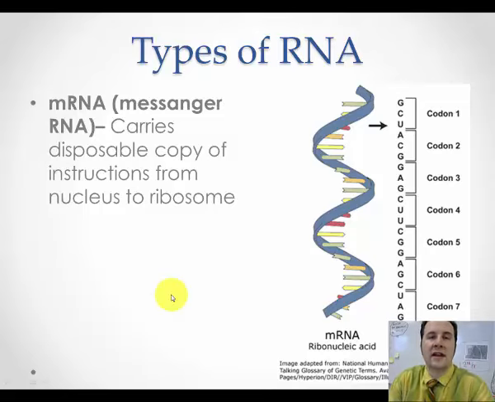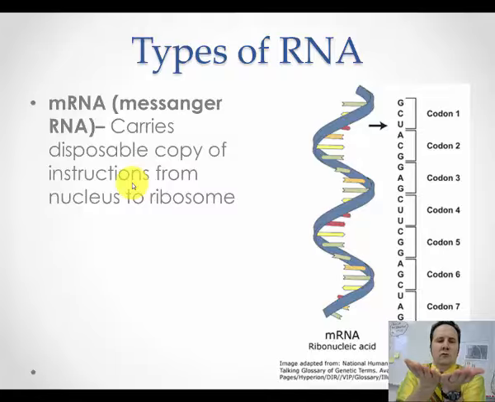Okay, the last thing we're going to talk about today is the flavors of RNA. There are 4 major types of RNA. The first one is mRNA. The M stands for messenger. This is that RNA I was talking about earlier, that we copy that information down from the DNA and we bring it outside of the nucleus. It's disposable. It's kind of like a note. If you open up grandma's cookbook, you're just going to scribble down what you need for that recipe. You're going to use it and you're going to toss it out. So that's what messenger RNA is. It's taking the information from DNA, leaving the nucleus, and then going to a ribosome.